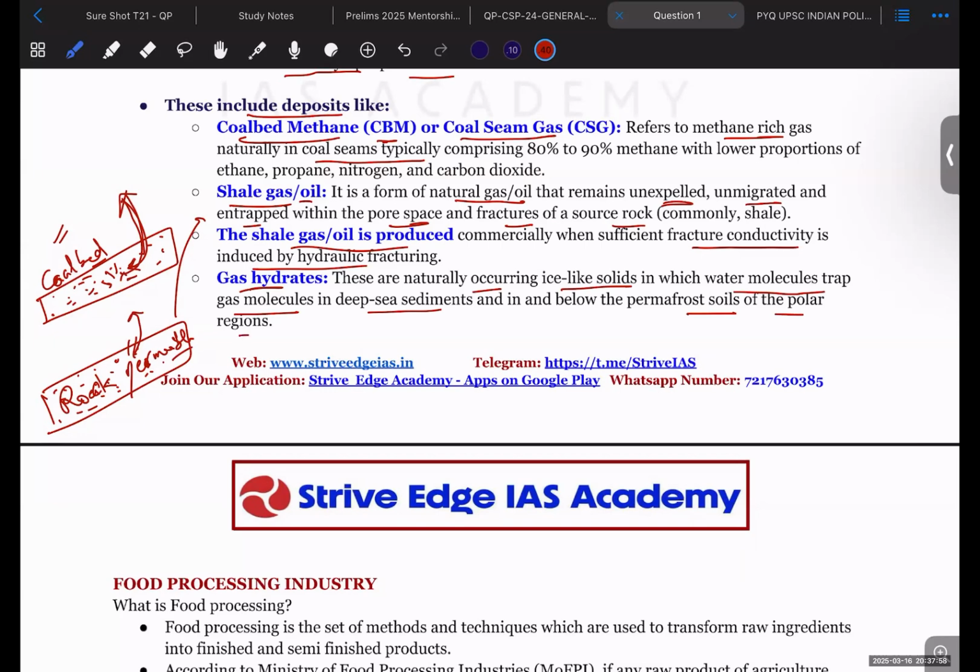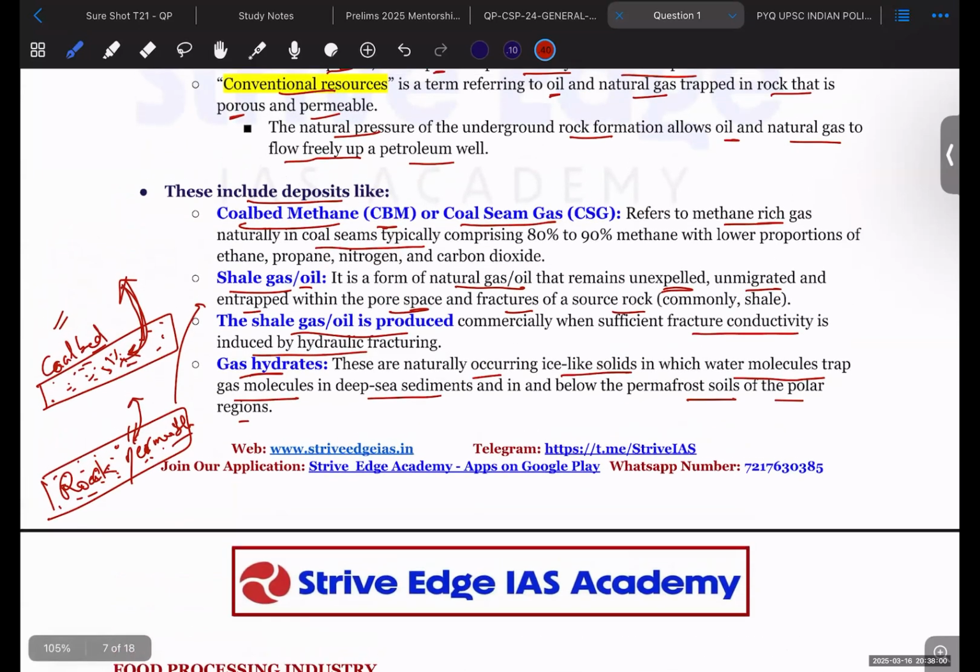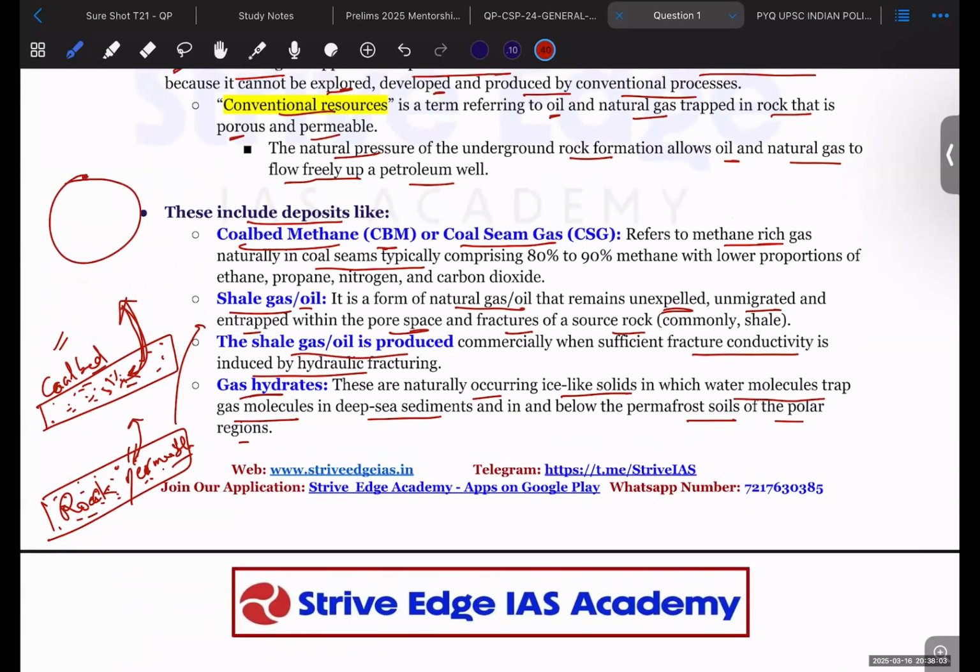So what actually happens in the polar regions? Ice falls. Within that ice, the water molecules get trapped, as well as the gas, which is methane gas.